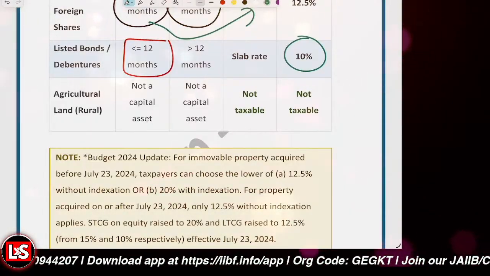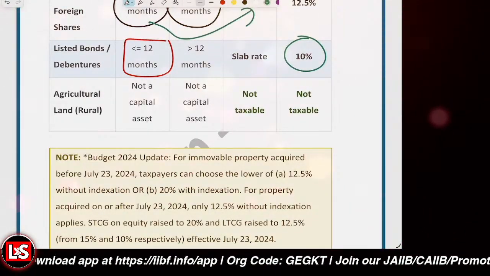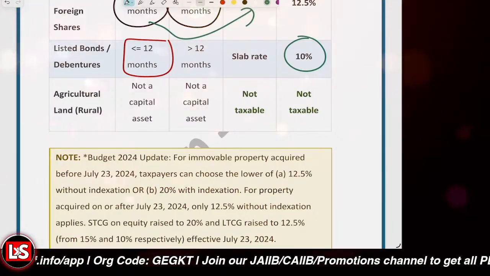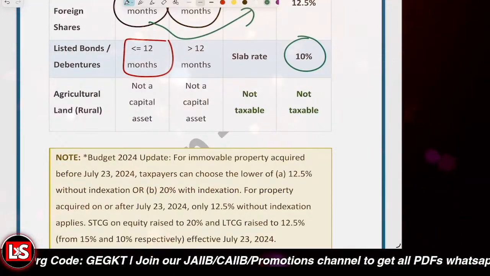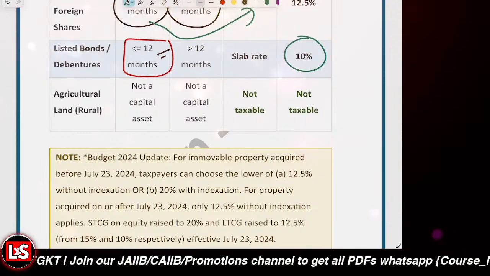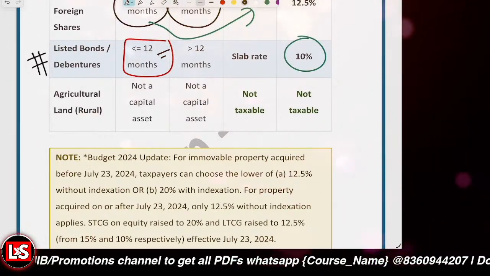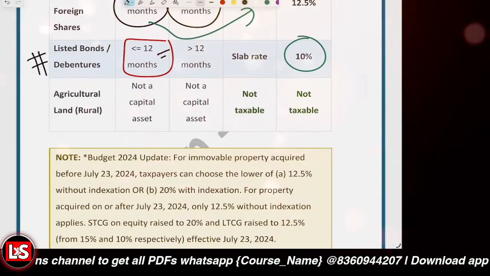For LTCG, the 10% slab is applicable. And further, for the equity shares, what was the slab? It was 12.5%. That's the only difference. But the holding period we are talking about is 12 months for listed bonds and debentures, and also for the equity shares and the mutual funds.